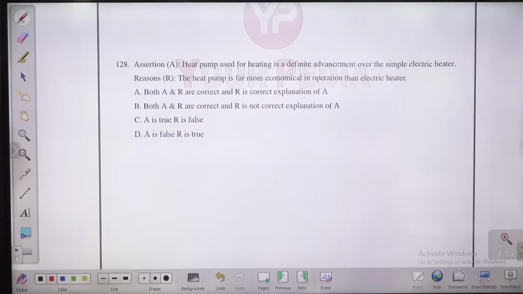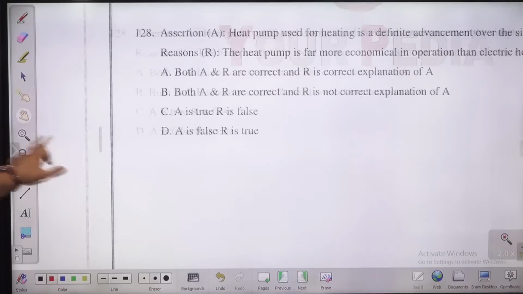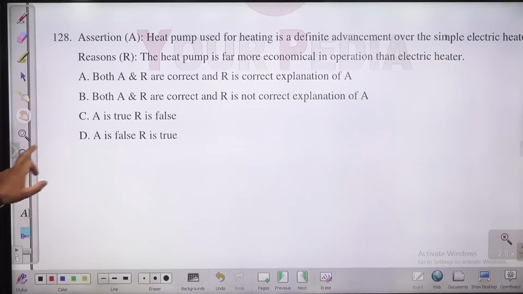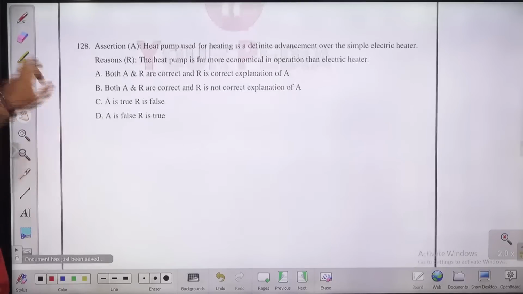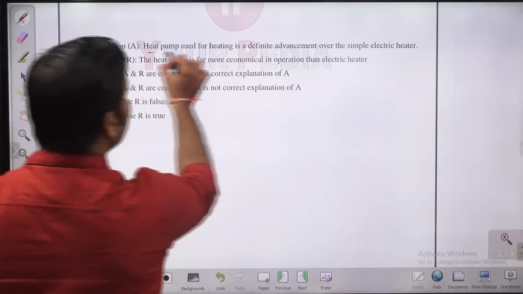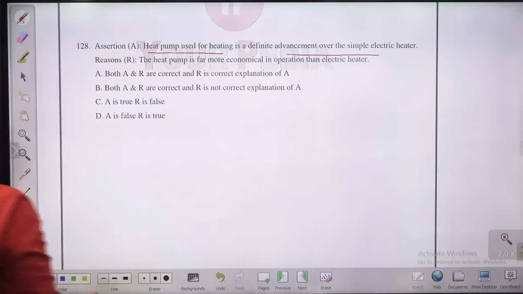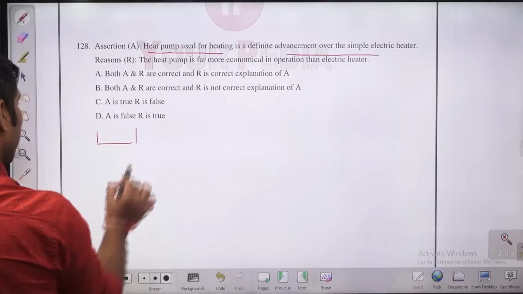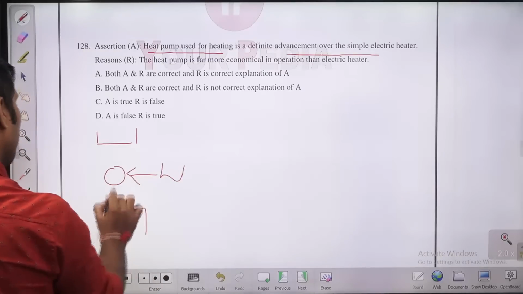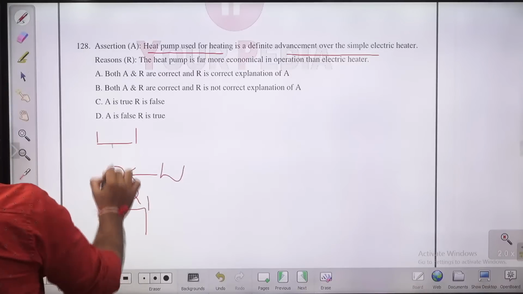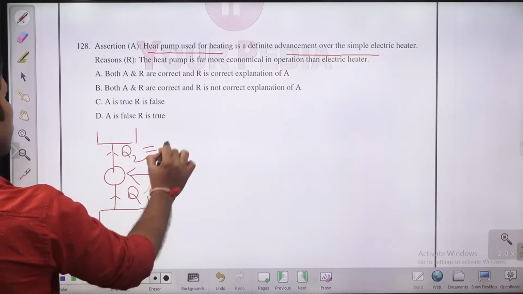There is an assertion reason question, question number 129 in front of you. Heat pump used for heating is a definite advancement over simple electric heater. Is it right, guys? Is a heat pump an advancement over a heater? Yes, because for the same work input, like suppose you are supplying some W input, it is going to supply some heat which is more than W.